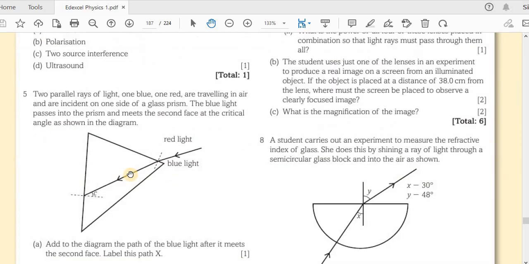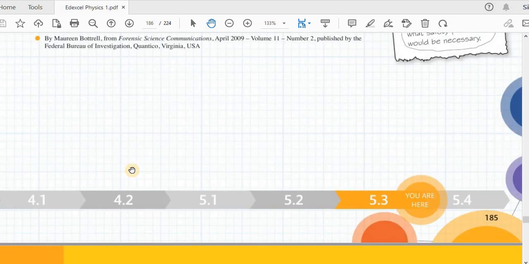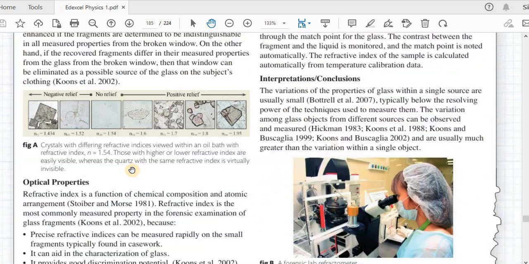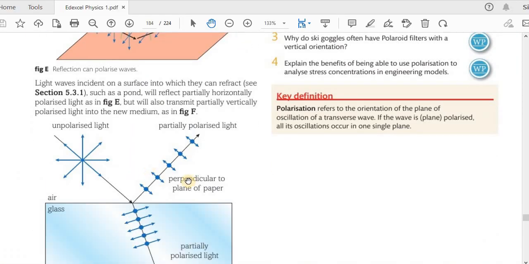So if you go back to the beginning of this, I have already uploaded the explanation videos for these chapters that they are referring to. You can go through them and understand.